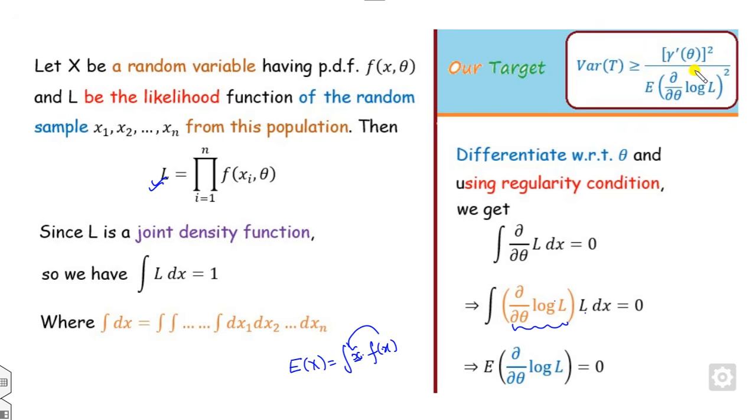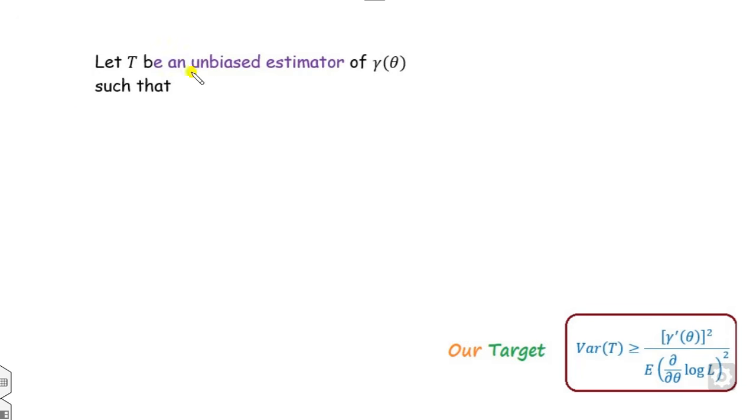Now the second part is we can think about the gamma. What is gamma? T is the unbiased estimator of gamma. What is the meaning of unbiased estimator? That is here.